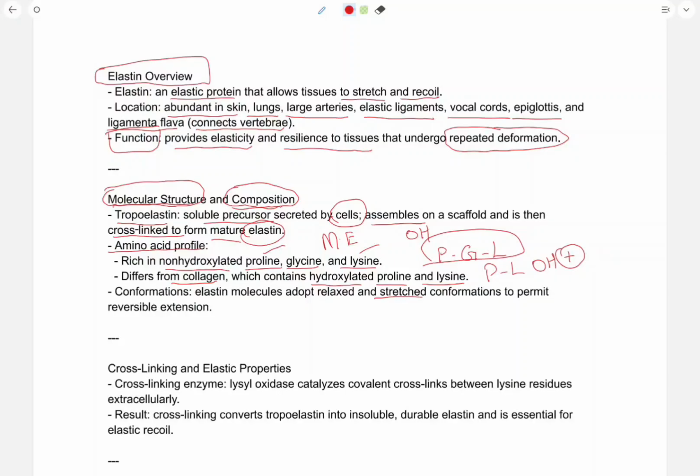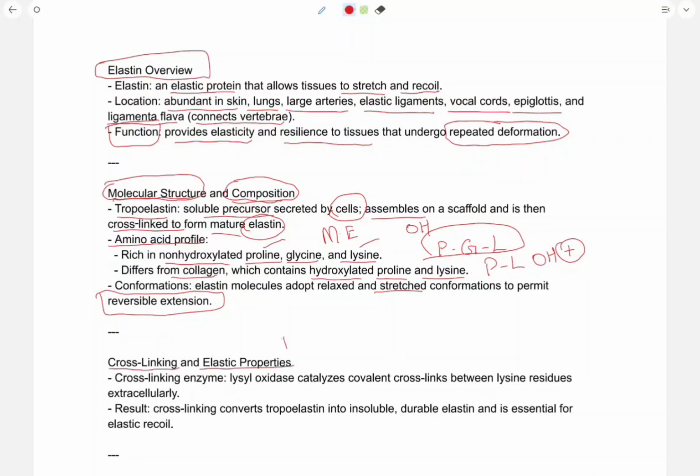Conformation: elastin molecules adopt relaxed and stretched conformations to permit reversible extension. Cross-linking and elastic properties of elastin. Cross-linking enzyme: lysyl oxidase catalyzes covalent cross-links between lysine residues extracellularly. Result: cross-linking converts tropoelastin into insoluble, durable elastin, and it is essential for elastic recoil.